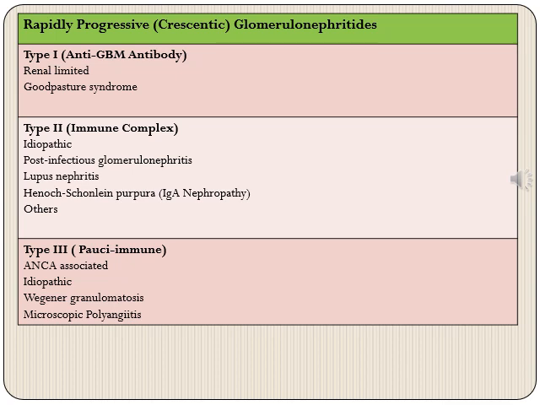Coming on to classification, as we had discussed, RPGN can be seen in a number of diseases. Broadly, these categories can be divided into three types. One is type 1, which is also the anti-GBM antibody type. In this, we have conditions like Goodpasture syndrome and the renal limited type of Goodpasture syndrome. Then we can have type 2 or immune complex mediated RPGN, where it can be idiopathic, or post-infectious glomerulonephritis, lupus